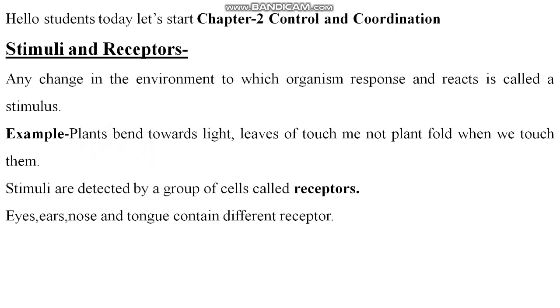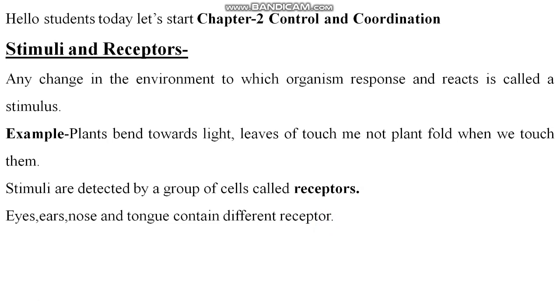The stimuli are detected by a group of cells called receptors. So from where stimuli are detected? Stimuli are detected by a group of cells called receptors, like eyes, ears, nose, and tongue contain different receptors. You can taste, you can smell, you can hear, you can see, right?